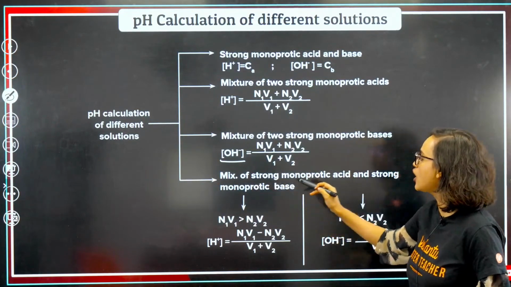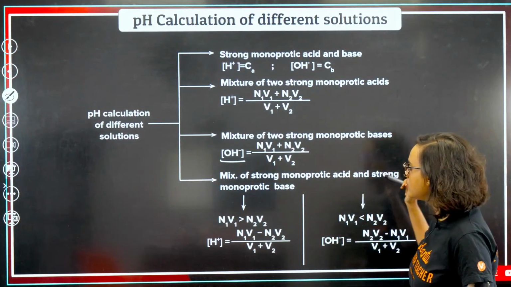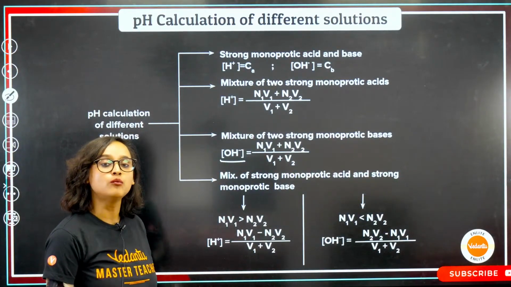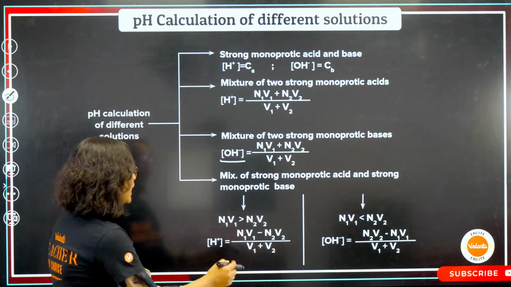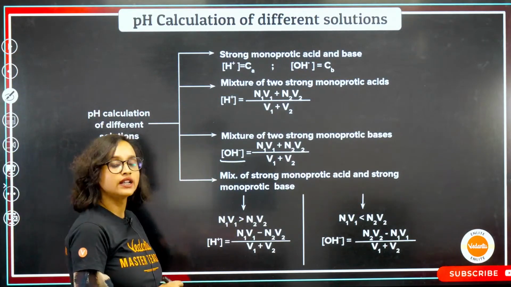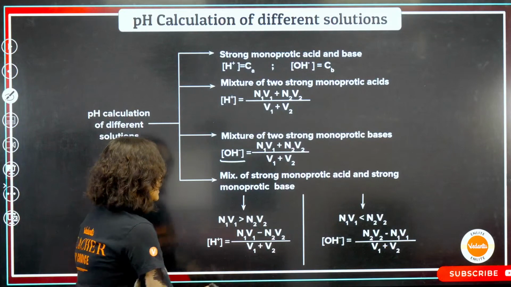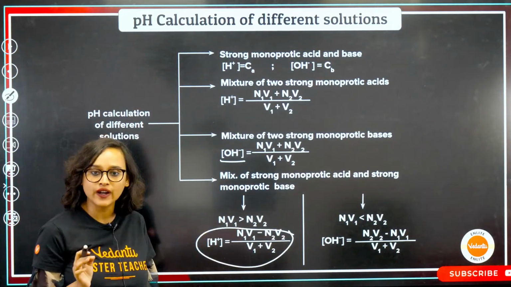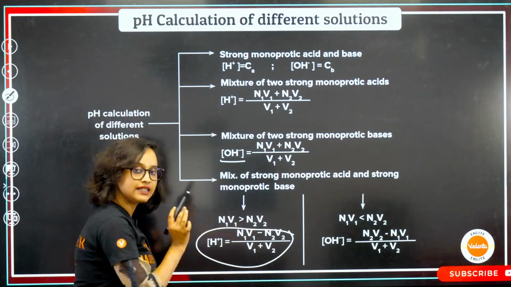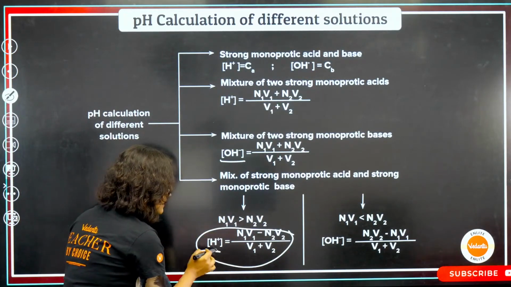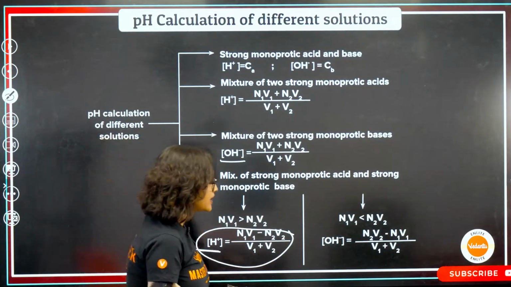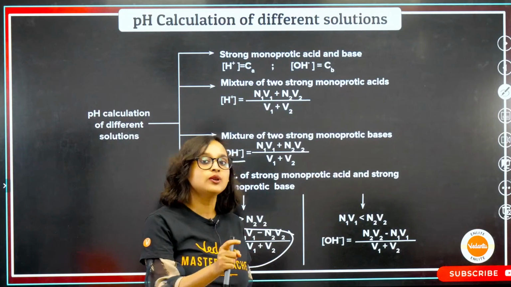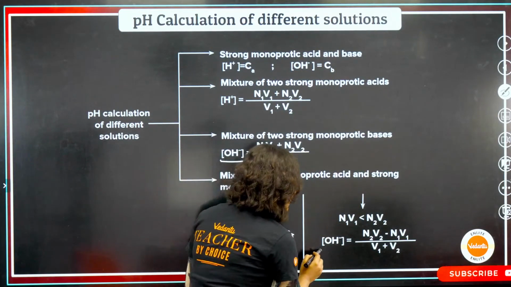Now, if it is a mixture of strong monoprotic acid and strong monoprotic base, let's imagine that my N1V1 is more than N2V2. Then H plus is what I have to find out: N1V1 minus N2V2 divided by V1 plus V2. But if N1V1 is lesser than N2V2, then it becomes OH minus.